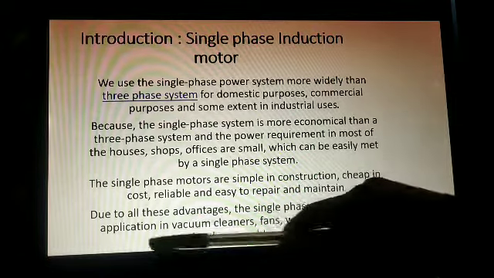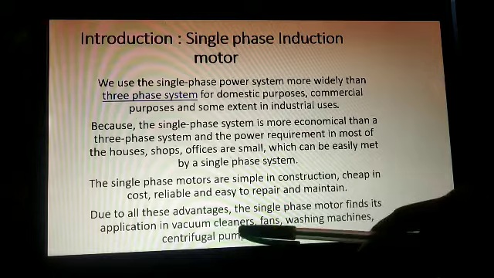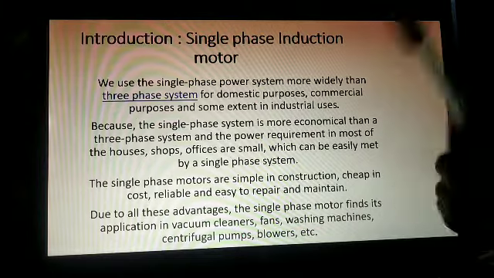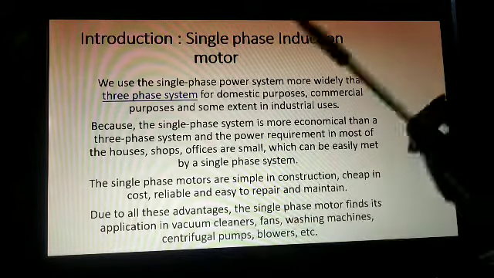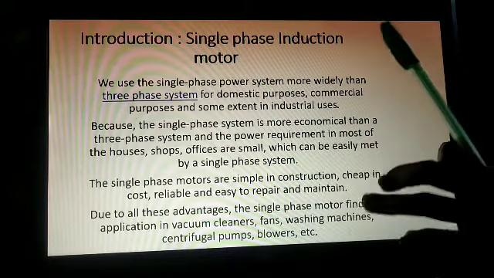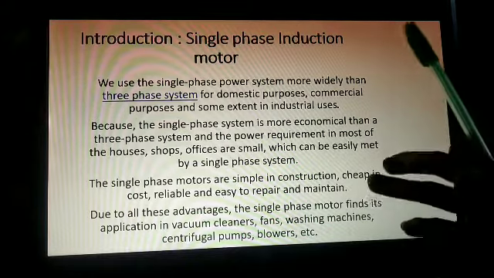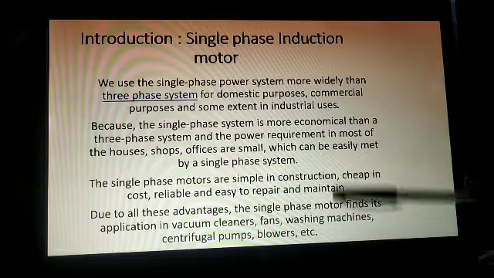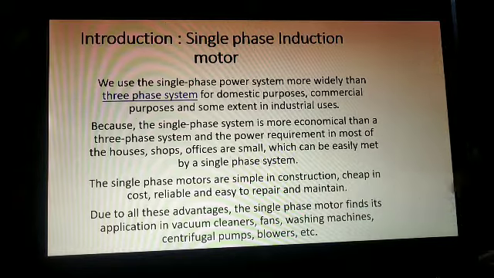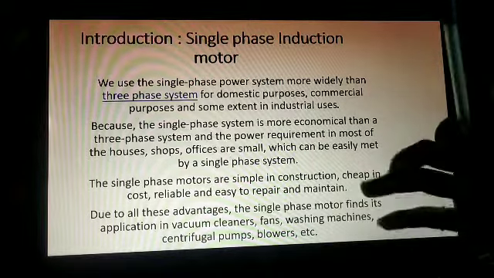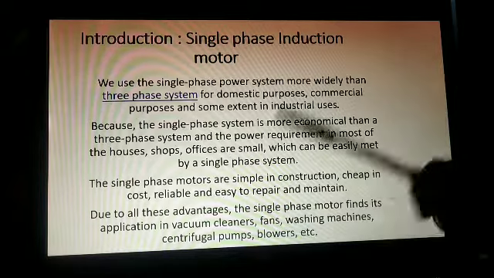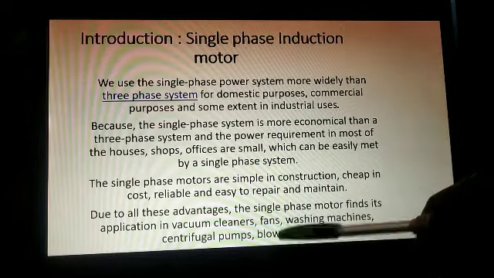So where is it used? Applications: it is used in vacuum cleaners. So in vacuum cleaners we use this single phase motor. Fans, in our fans we use a single phase motor. Washing machines, in washing machines also we use a single phase motor. Centrifugal pumps, in pumps also we use the single phase motor, and blowers, etc.